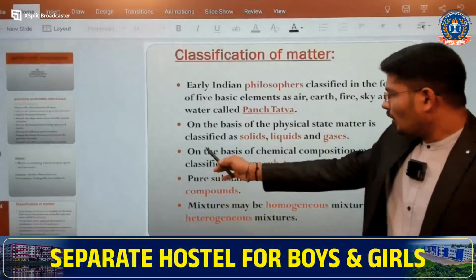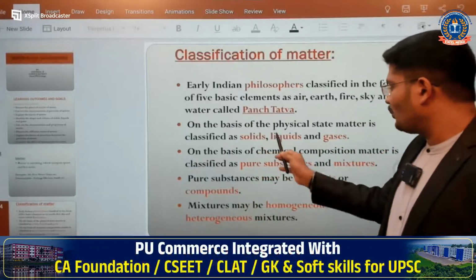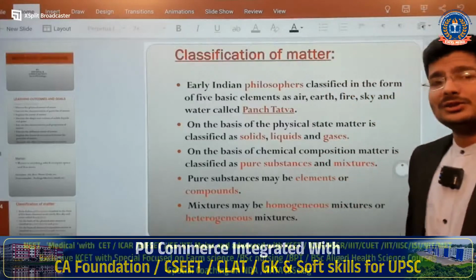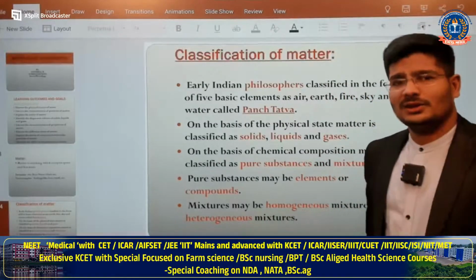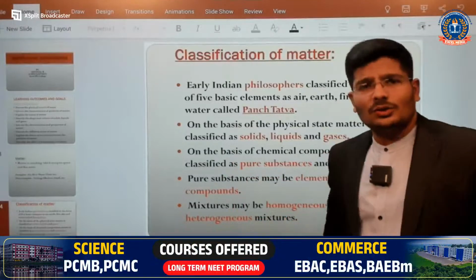The next one, on the basis of chemical composition, matter is classified as pure substance and mixtures. So what is a pure substance and what is a mixture? We are going to learn later, but still a brief introduction I need to give here.